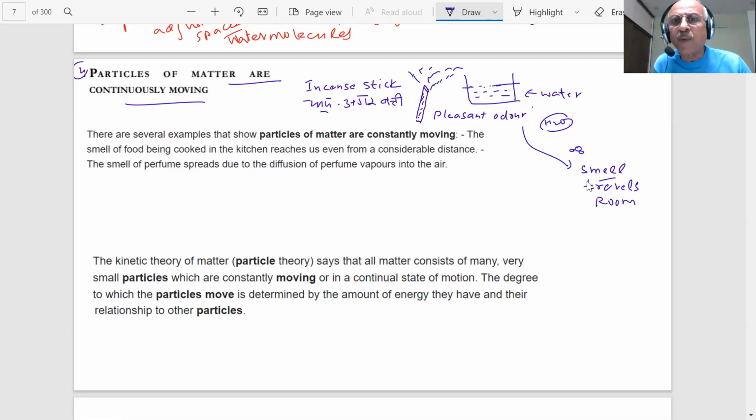That means, students, these particles are moving. They are not at rest. Are the particles moving or not? They are moving. What is moving? Particles.